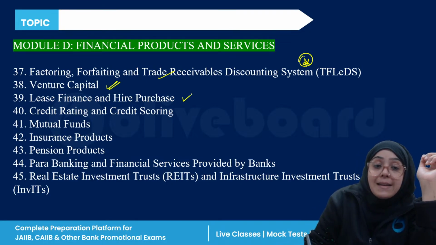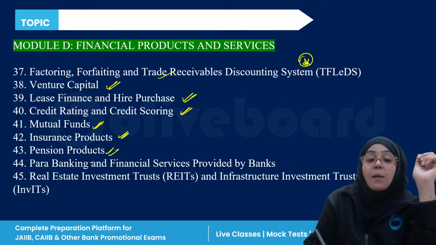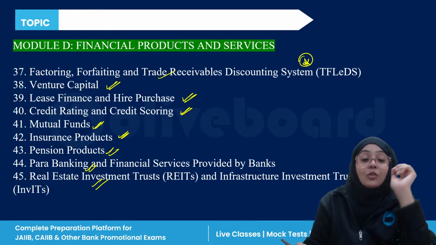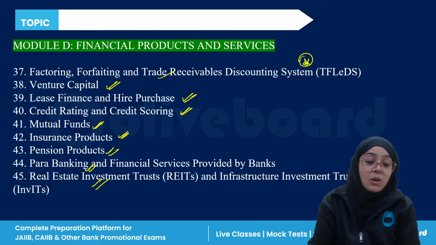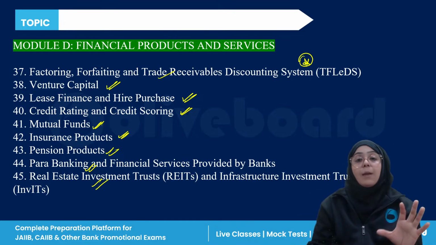Venture capital, lease finance, credit rating and credit scoring, mutual fund, insurance product, pension product, para banking and financial services, and REITs and InvITs. Right. So these are the complete Module D chapters. But Module D is actually a very lengthy and very important module.